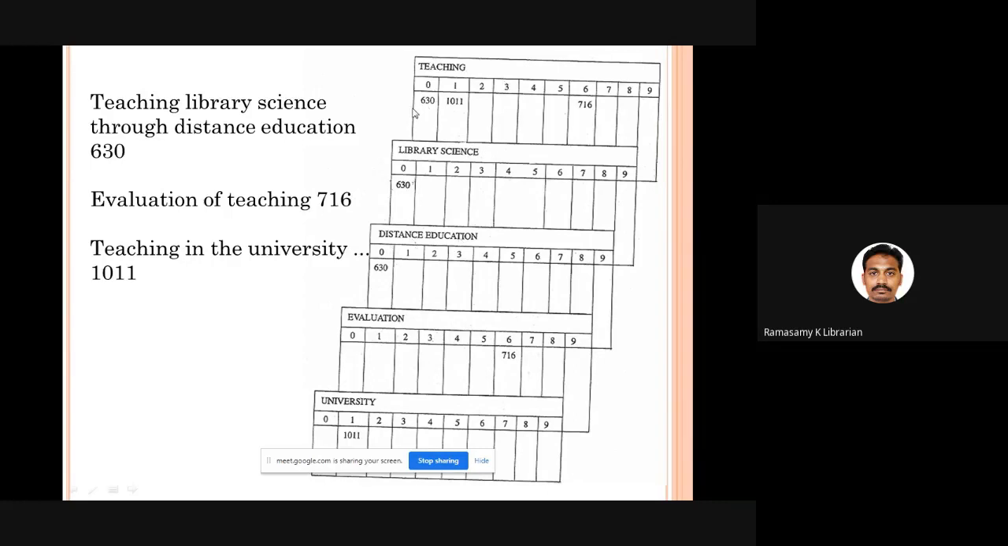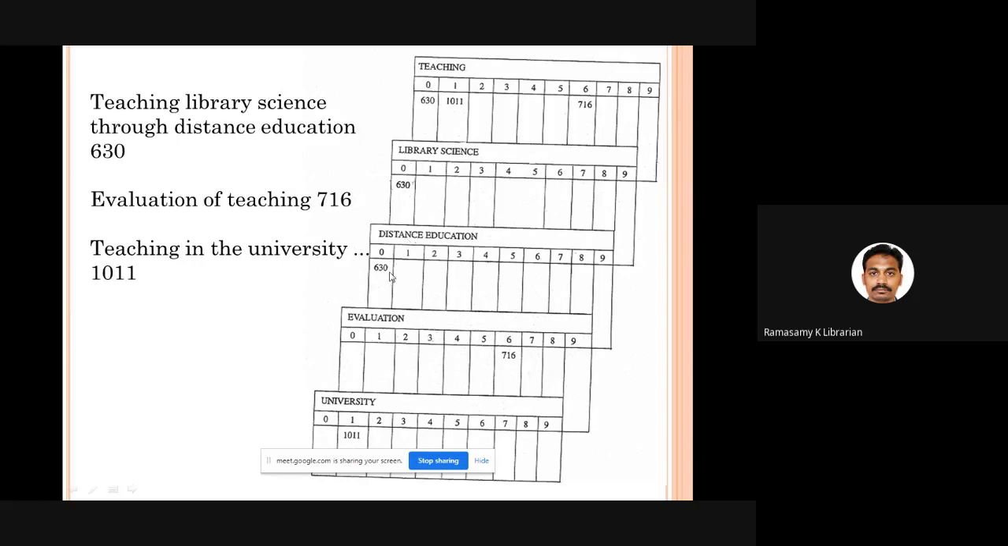In this card, I will make 10 columns, starting from 0, going up to 9. So 10 columns are there. What is the accession number of this particular book? 630. Here the last digit is 0. That is known as terminal posting. That means the last digit of the accession number of your book will decide where you have to write this particular number. So 630 should be written under 0 because the terminal digit is 0. So 630 is written under teaching, under library science, under distance education.